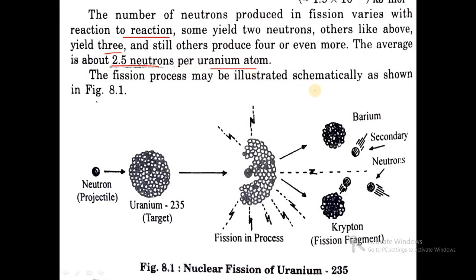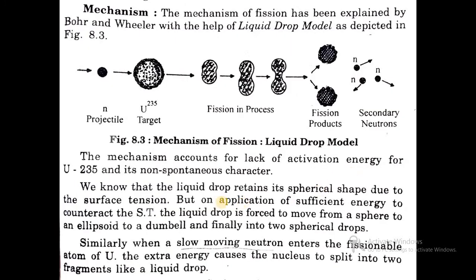The fission process may be illustrated schematically as shown in the figure. When a neutron bombards the uranium 235 target nuclei, fission progresses, and we get barium and krypton with 3 neutrons. This is the nuclear fission of uranium 235. The mechanism of fission has been explained by scientists Bohr and Wheeler with the help of the liquid drop model. Here a projectile bombards uranium 235, and fission proceeds like a liquid drop model, and after breakdown we get fission products with secondary neutrons.